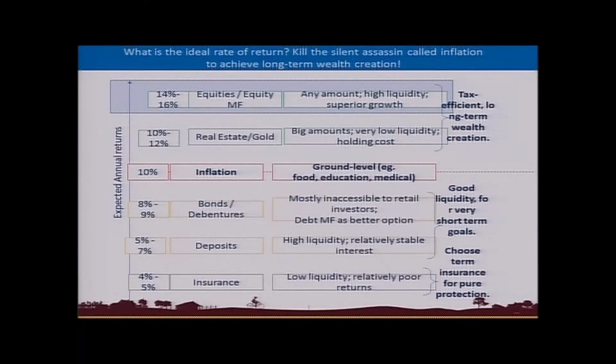Insurance gives between 4 to 5% or max about 6% return. There again, the liquidity is low because once you get into an insurance plan or an income plan, there is a fixed horizon before which, if you withdraw, the surrender charges are very high, and therefore the liquidity is low. And relatively the returns are poor, but yes, it gives you protection for your financial goals.